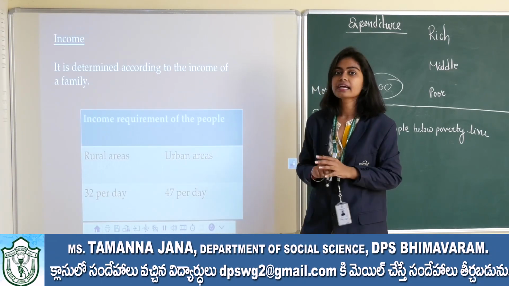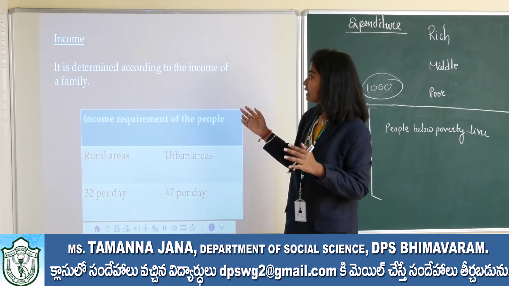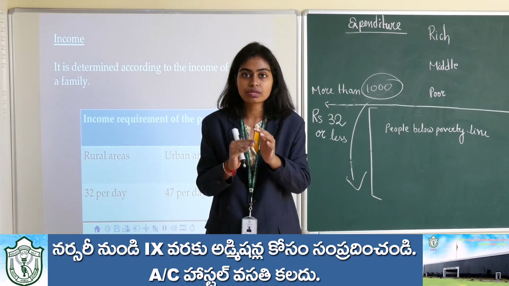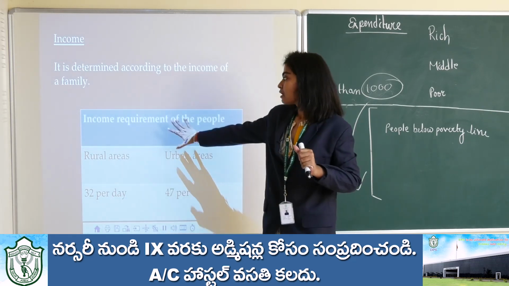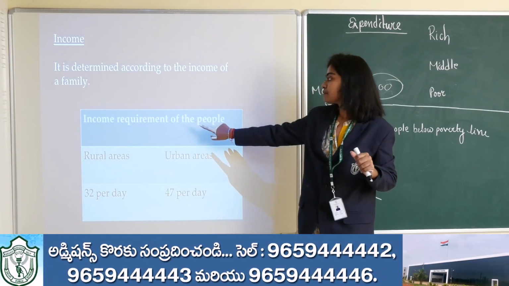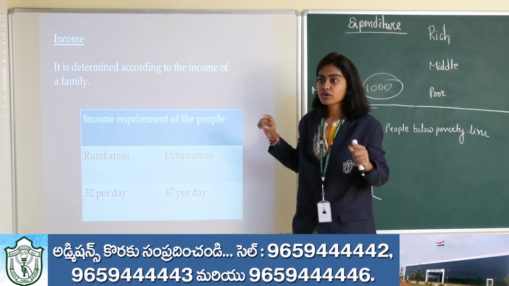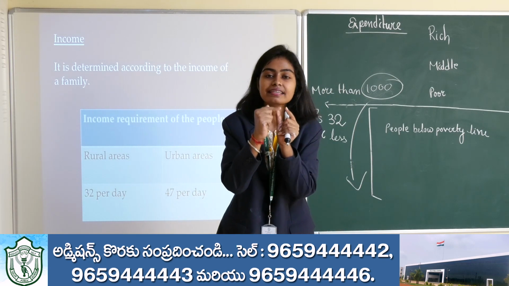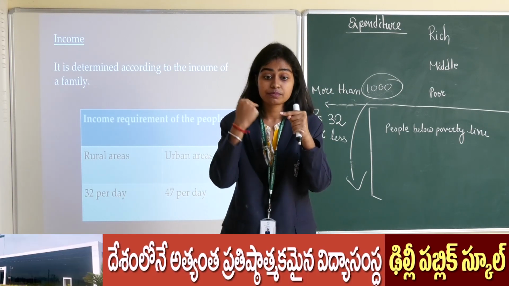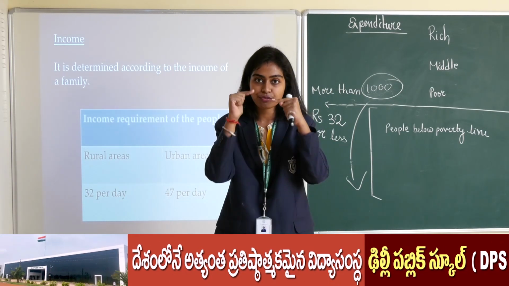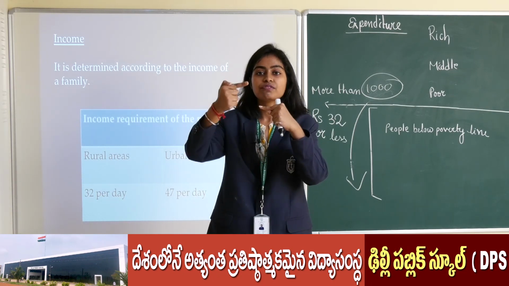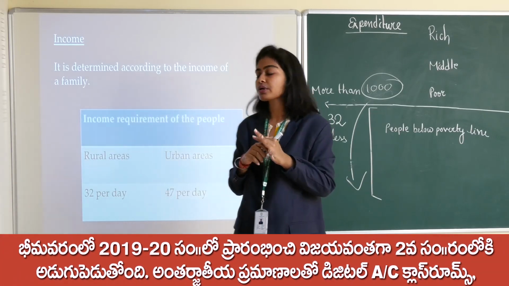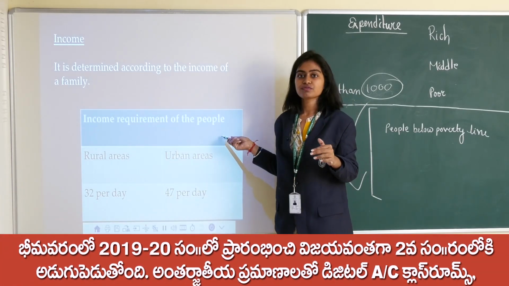Okay, next, income. The income method is measured according to the income a family has per day. Look at this table: income requirement of the people. What is the income requirement which will help us decide whether you are above the poverty line or below the poverty line, whether you are in poverty or not in poverty? So, income requirement of the people.